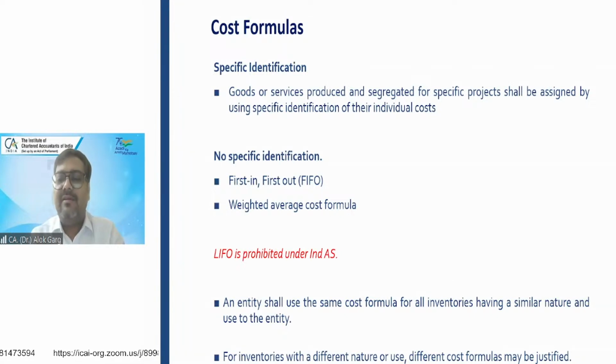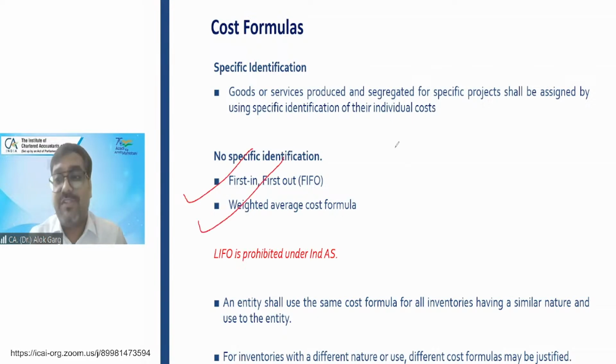The Maggie in the plant of Nestle is the same. There are 1,000 packets of Maggie, 1,000 bundles of Maggie, right? So everyone is same. You just need to put the hand, pick one packet, same, right? So when there is no specific identification, in that case, the standard says FIFO or weighted average cost formula.